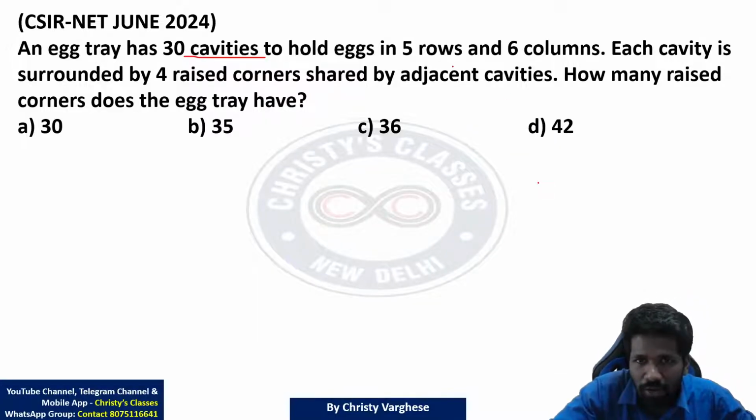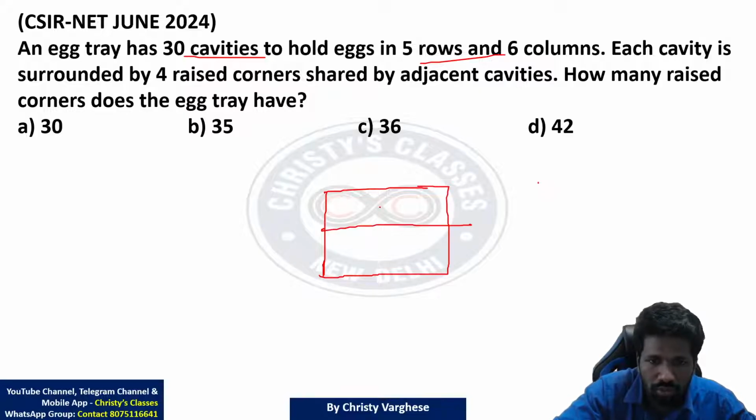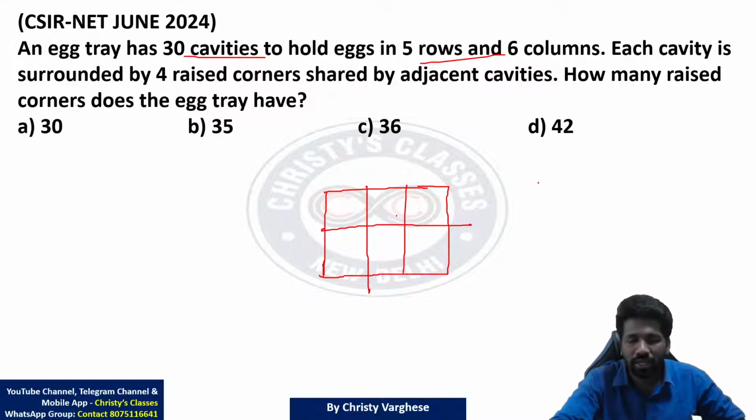Before that, instead of 5 rows and 6 columns, if it is 2 rows and 3 columns, let us take a smaller example. If it is 2 rows and 3 columns, what will the situation be? 2 rows like this, 3 columns like this. So X should be kept. These are the cavities.